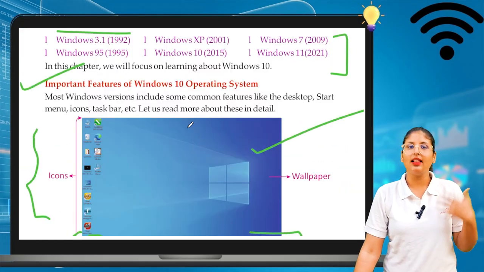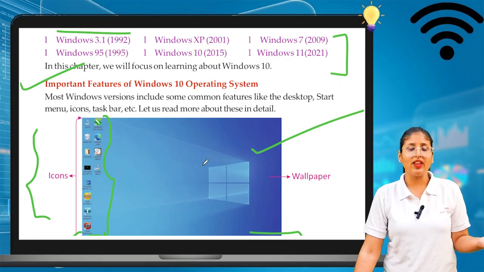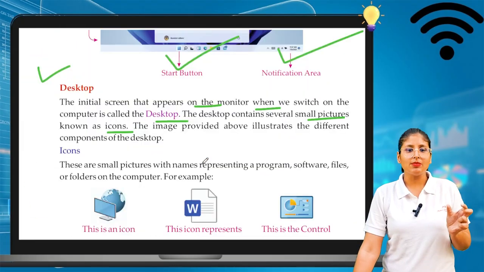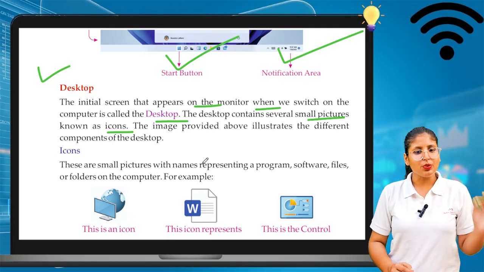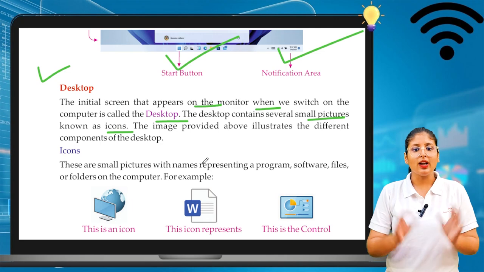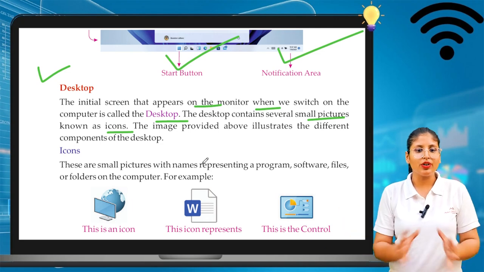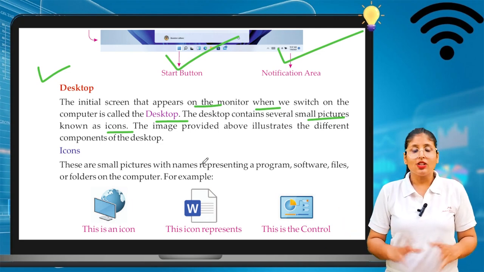Here we can see on the left side of your screen, all these are the icons, very small pictures with their names also there. So the desktop contains several small pictures known as icons. The image provided illustrates the different components of the desktop. So we can see different components of the desktop here.